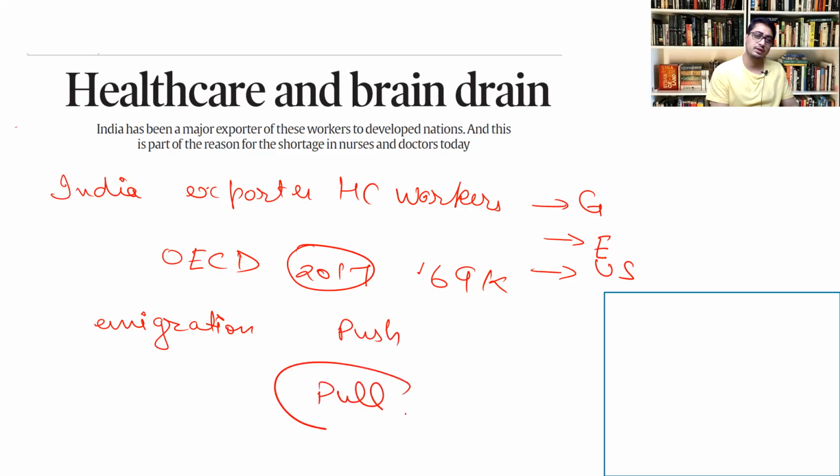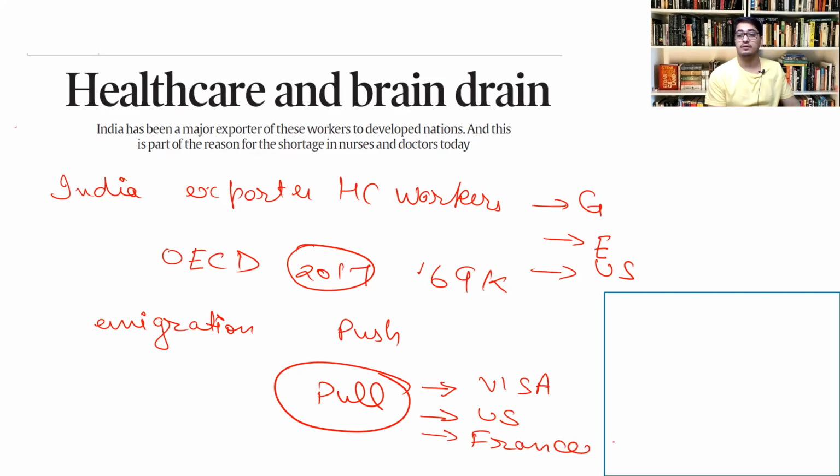So these foreign jurisdictions have policies that pull these qualified healthcare workers. For example, they have liberalized visa schemes. In fact, the UK government relaxed the visa scheme. Then the USA also gave some incentives. France gave an incentive of providing citizenship to those immigrants who were working on the COVID front line. So all these pull factors are there. In fact, they are encouraging the healthcare workers to go there. However, there are push factors within India.